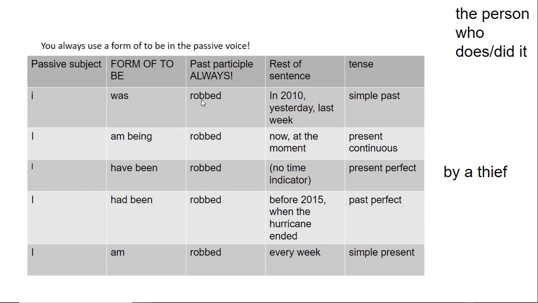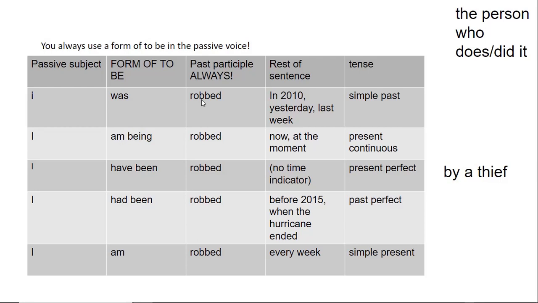When you are talking about things happening to something at the moment, or now, you usually use present continuous. I am being robbed at the moment. With the time indicators yesterday, in 2022, or this morning, you usually use the simple past. I was robbed yesterday. Present perfect does not have a time indicator. I have been robbed. I have no money. You focus more on the result than on when it happened.